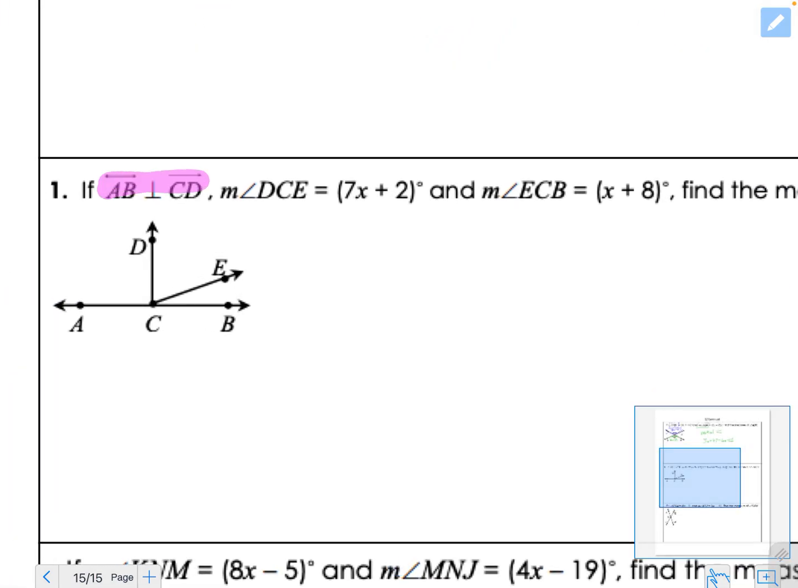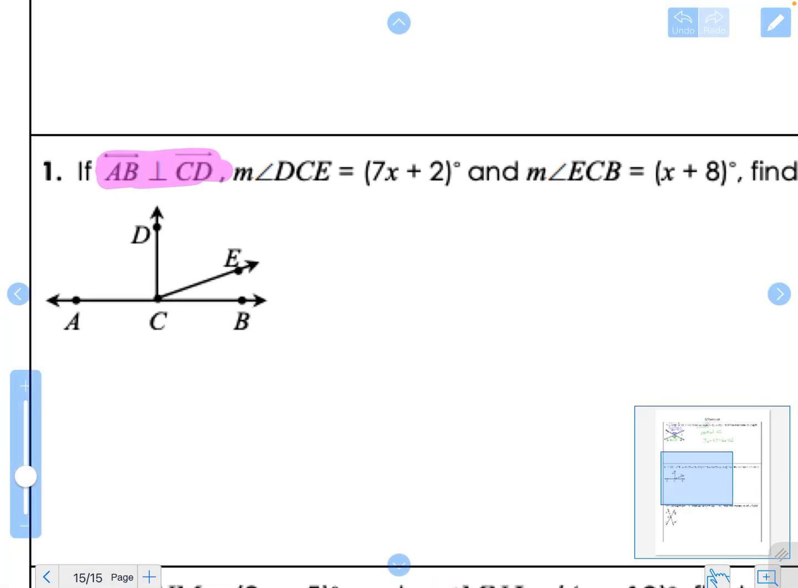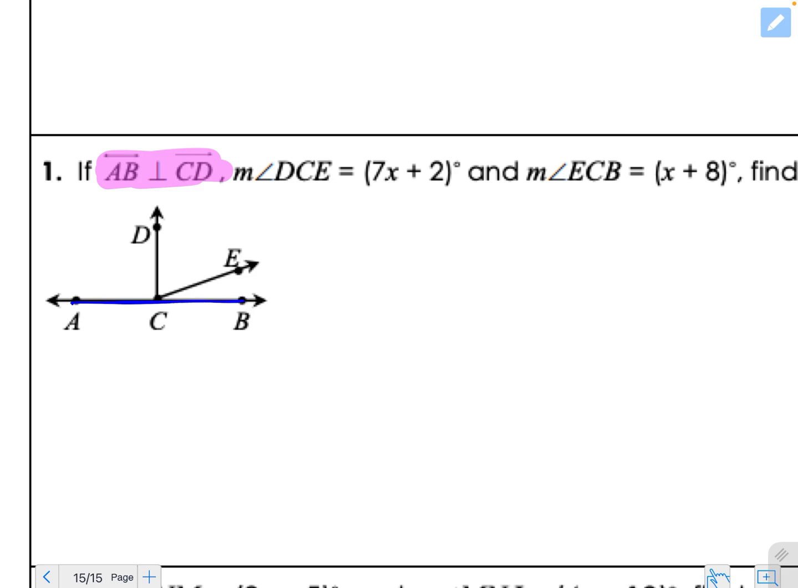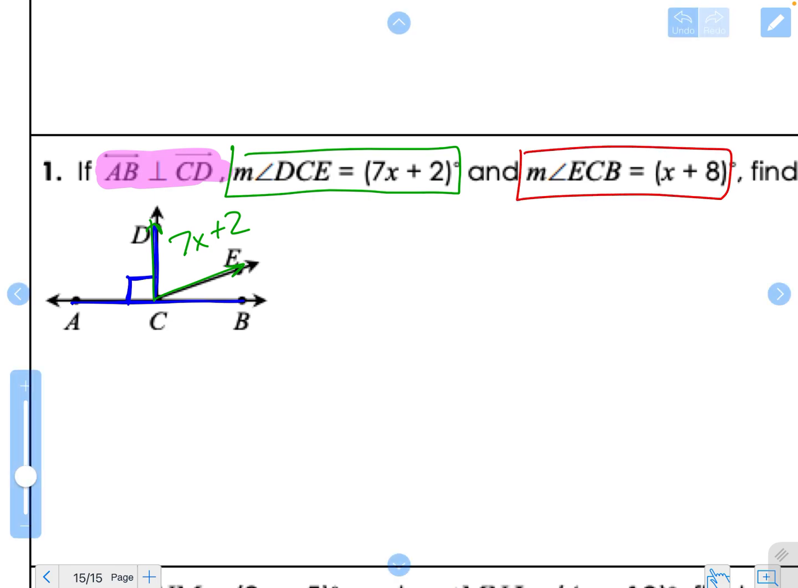All right, so this next problem tells me that AB is perpendicular to CD. So I have AB right here. We have CD right here. And so perpendicular tells me 90 degrees is where those two lines meet. So I'm going to draw my right angle marker. And now I know that DCE is 7x plus 2. And I know that ECB is x plus 8.